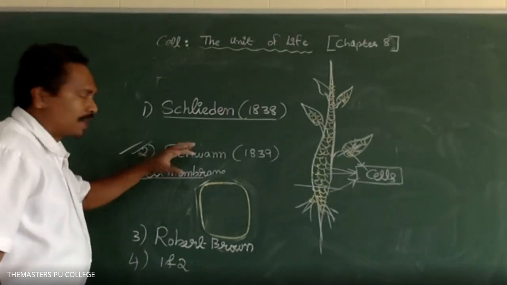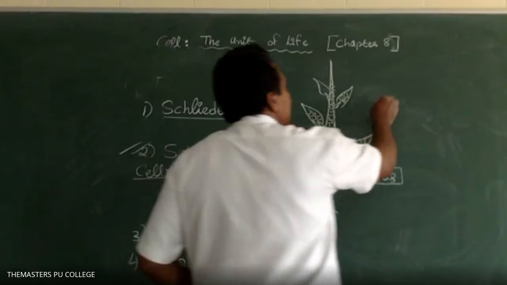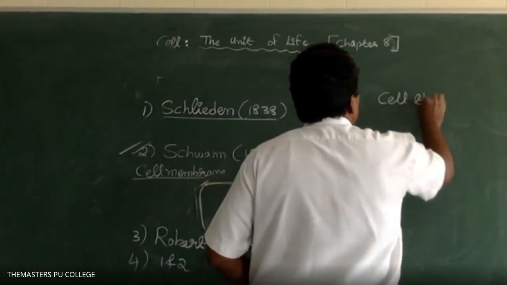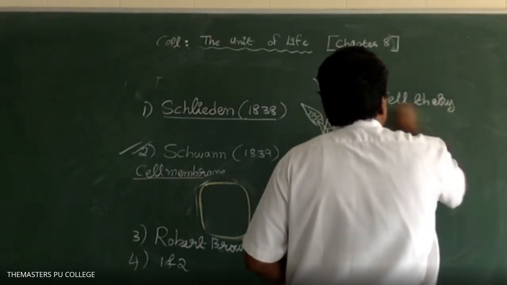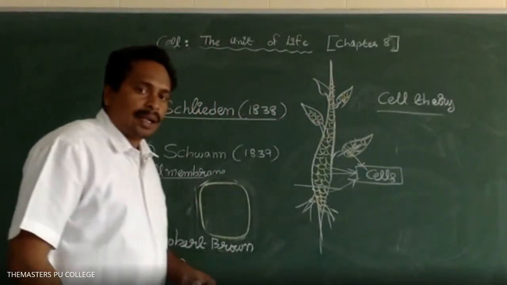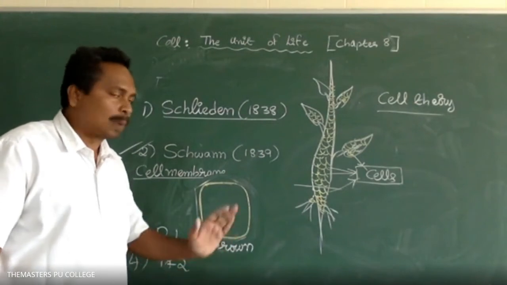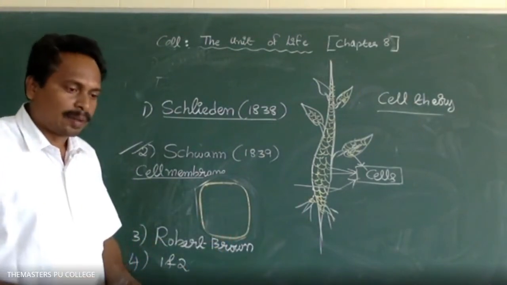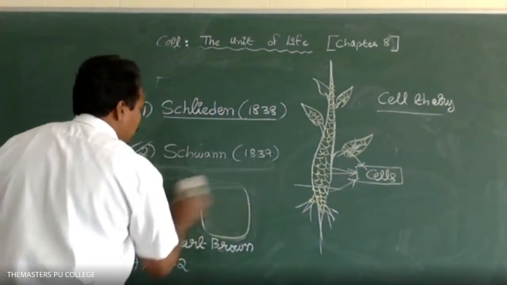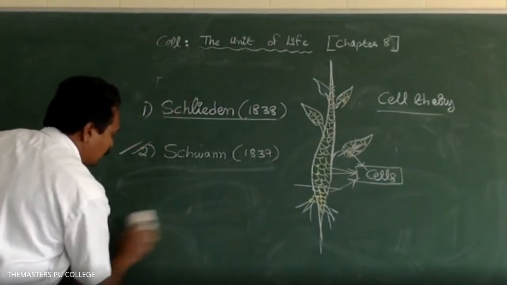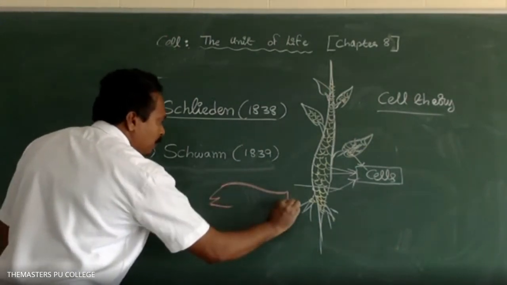So Schleiden and Schwann together formulated the cell theory. The scientist Schwann proposed the hypothesis that plants and animals are made up of cells.